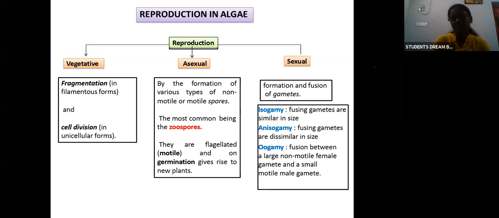Then what is the male gamete? The male gamete will be the sperm. So it will be smaller in size, but it will be motile. So the fusion between a large non-motile female gamete and a small motile male gamete is known as oogamy. So these are the three types of fusion which occur in the sexual reproduction of algae: isogamy, anisogamy, and oogamy. Clear?